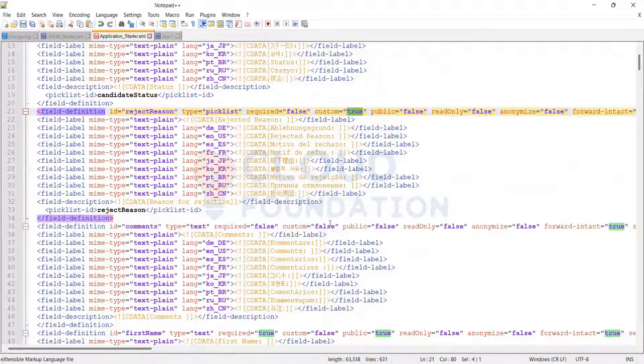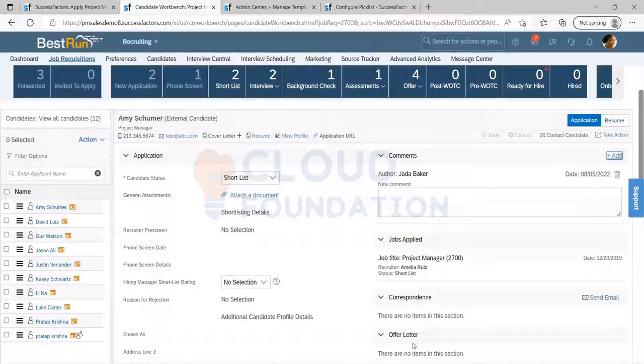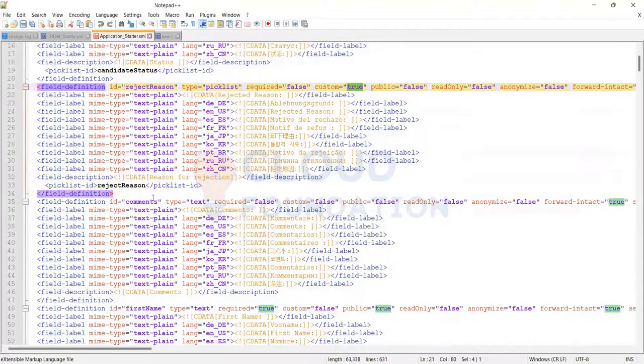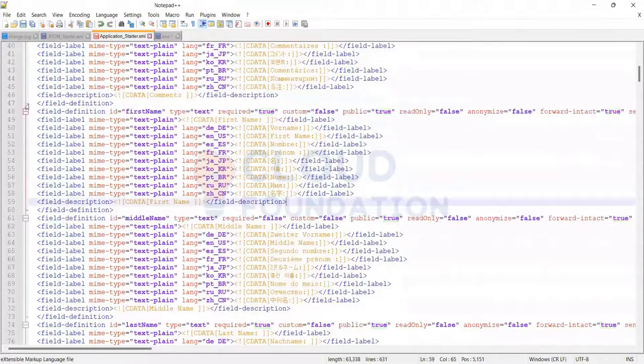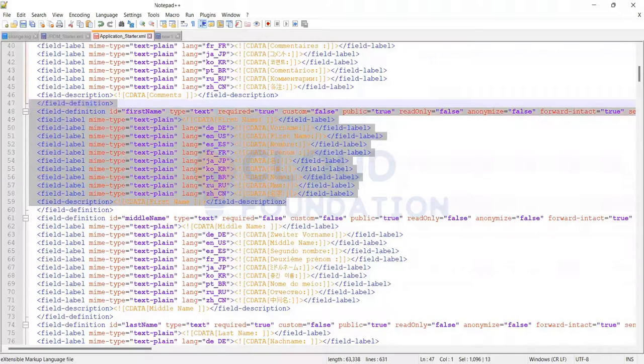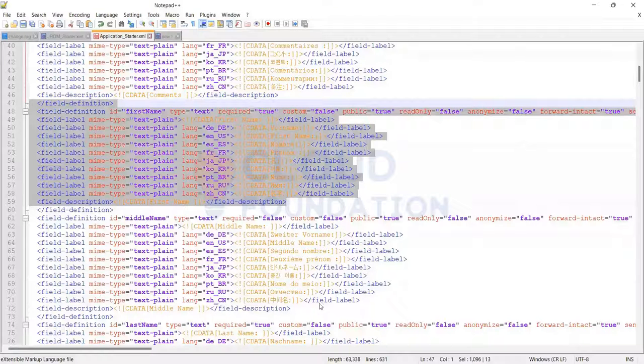Comment is something that if I'm moving the candidate or you want to put a comment on anything, here you can see it, right? This is what you do to add this comment. See, we are adding this standard field. First name, middle name, last name, those things are all standard fields. If I go to that application, I can see here, right? First name, last name, email address. These are application fields. I'm defining those fields here.